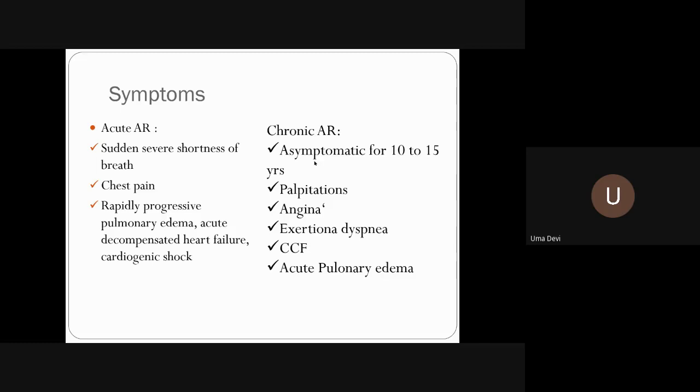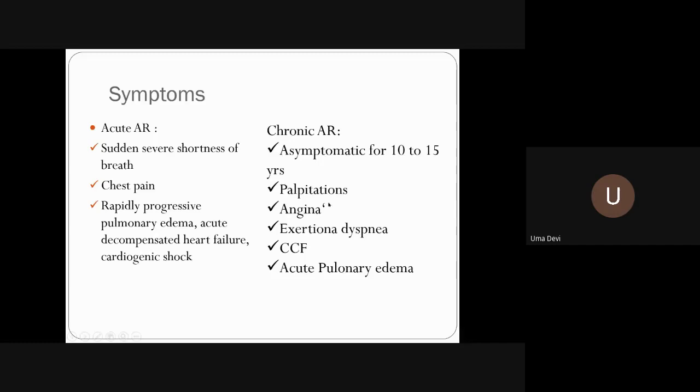The patients are asymptomatic for 10 to 15 years. But the first presenting feature will be palpitation. Why palpitation? Because of so much hypertrophy. They'll be aware of their own heartbeat, that unpleasant awareness is what we call palpitation. Now in such a patient, onset of arrhythmia will cause death in a patient with chronic AR.